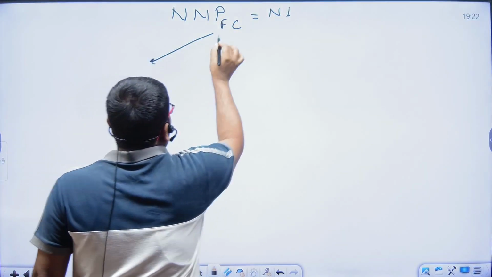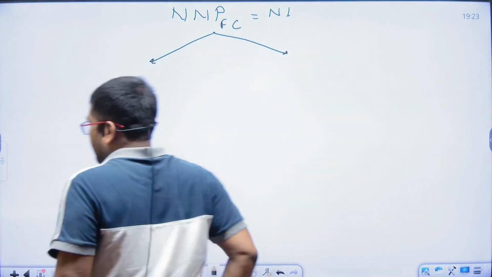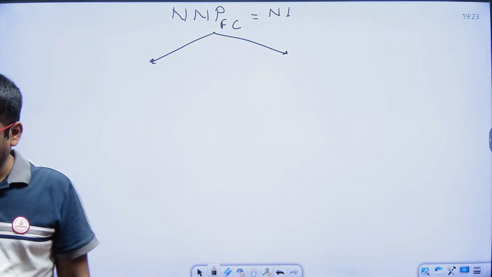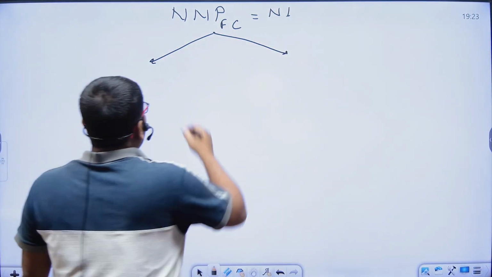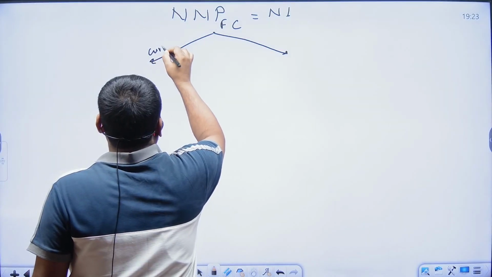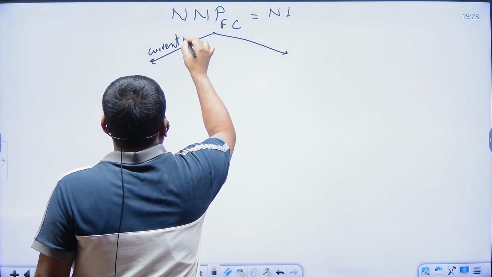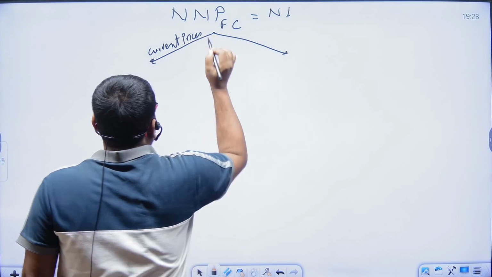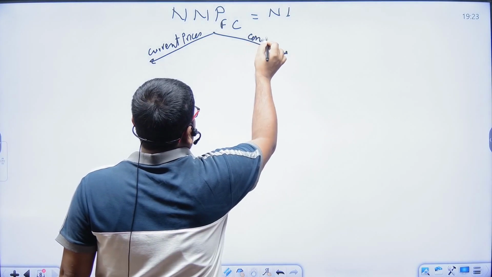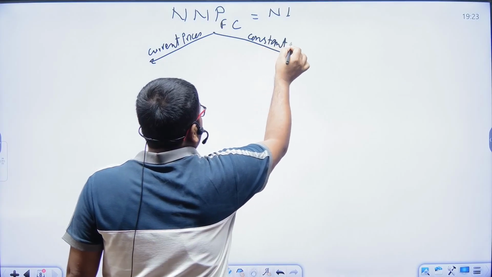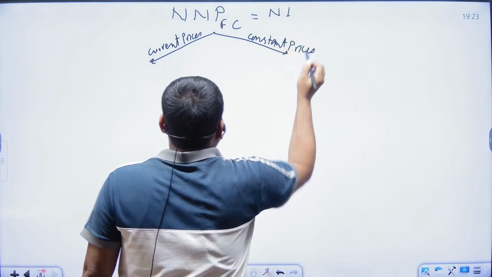It will be of two types, at current prices and at constant prices.